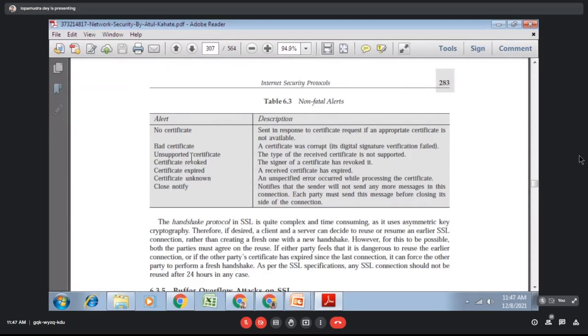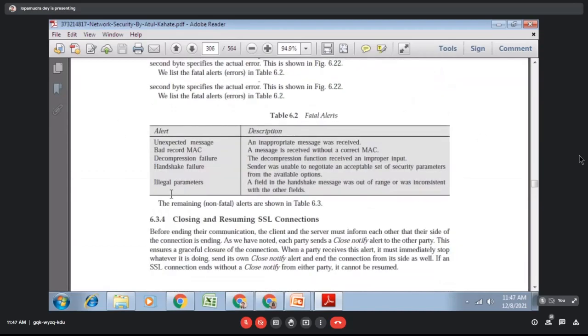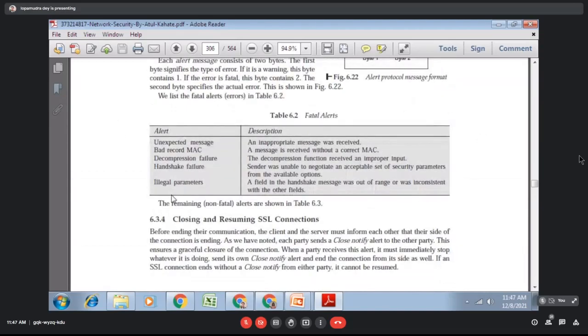So this is the SSL. All these three things are part of the SSL layer that sits between the application layer and the transport layer. Mainly the alert protocol is important, but most important is the handshaking, where you are sharing the certificates with each other. Another important part is the confidentiality that will be achieved, and the integrity that will be achieved with the help of the message authentication code.